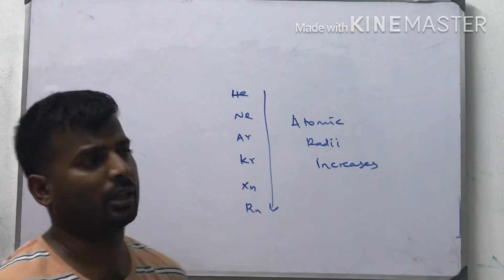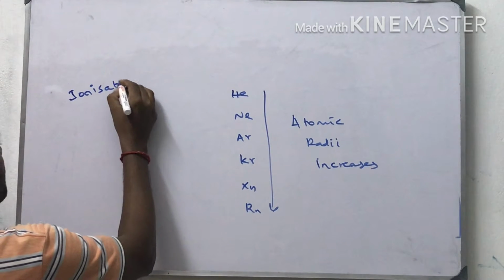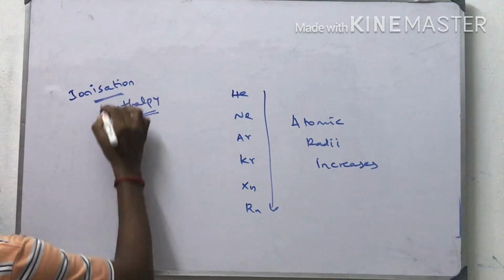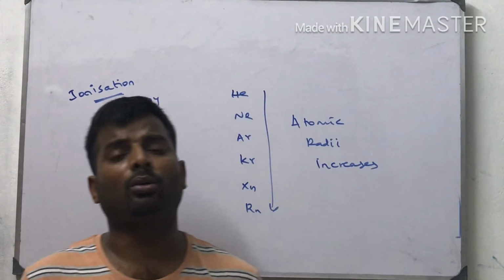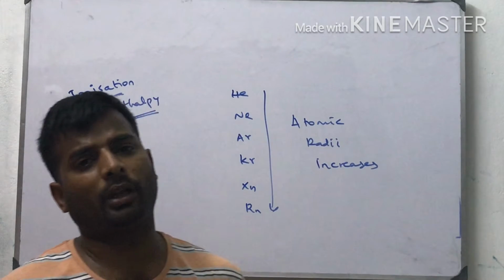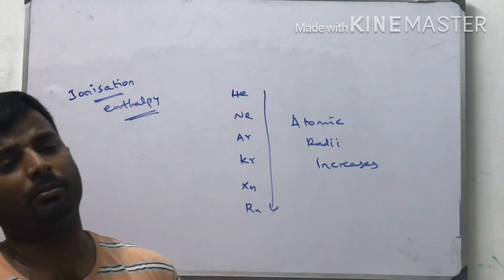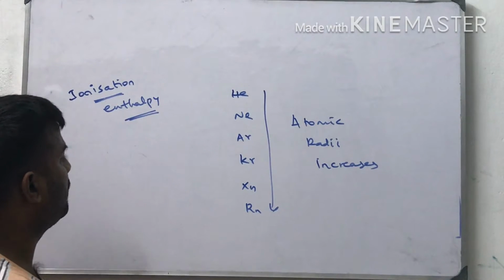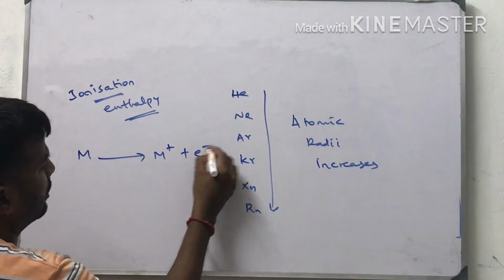And next one is ionization enthalpy. Ionization enthalpy means the energy required to remove the electron from the most loosely bound electron of a neutral gaseous atom. For example, M gives M plus plus electron minus.